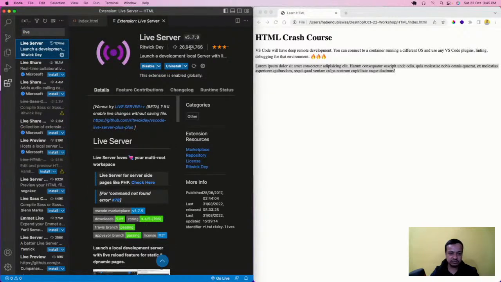It has more than 2 crore downloads. In American terms, I don't remember, I think 26 million, something like that. I might be wrong, but it is a lot. It is a very good extension, and it is very easy to install. Just click on install and it will install. No other thing you have to do.